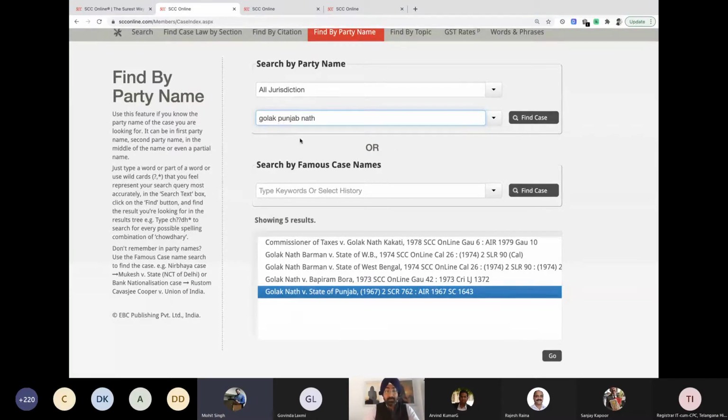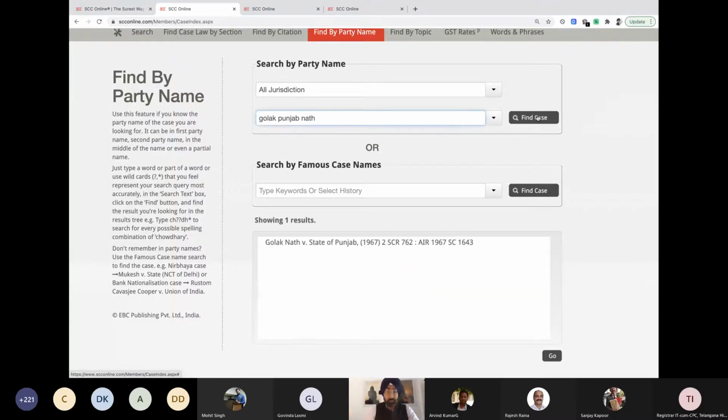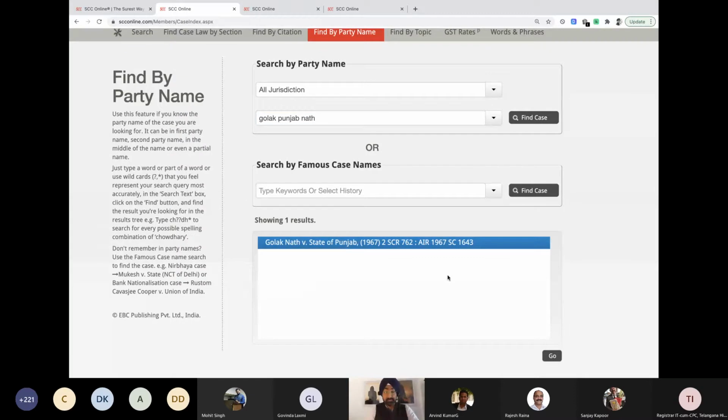Yeah. Okay. So we can click on Golak, Punjab, Nath. Any random words we can write if we remember the other party name as well. There's no sequencing or set pattern that we have to follow. Is it Golak Nath versus State of Punjab? I can click on this, or I can double click on this, or I can click on go. It'll open the full judgment.